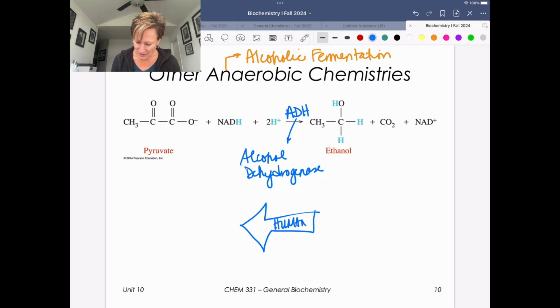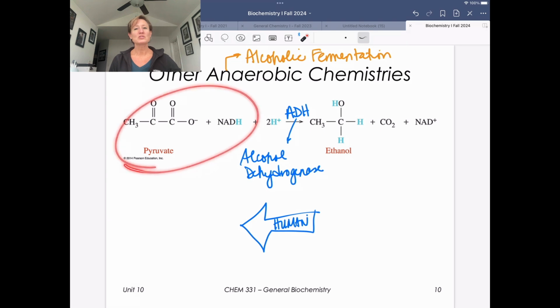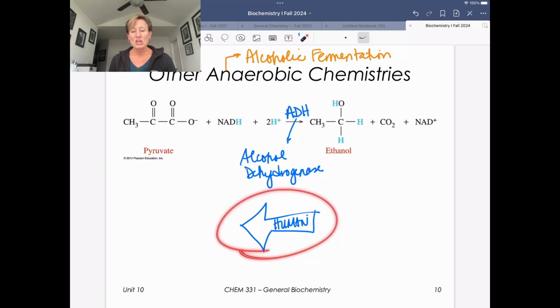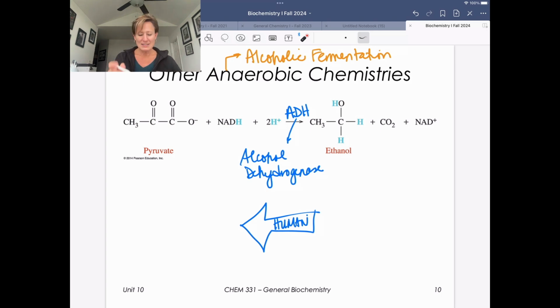So for humans and other mammals, it operates to convert ethanol into, in this case, it doesn't go back to pyruvate per se, but it converts it into acetaldehyde. That chemistry is toxic when methanol is there because then you generate formaldehyde. So humans only operate in this direction, but as we think about fermentation chemistries, whether it's beer production, wine making, kombucha, things like that, where we do anaerobic fermentation, this is how they satisfy those two stipulations that we need to make sure happen.